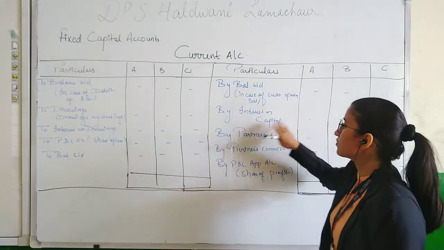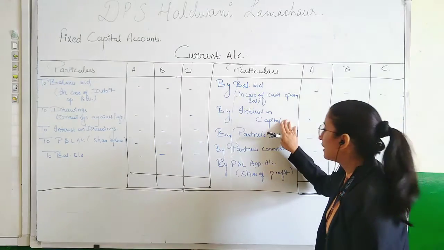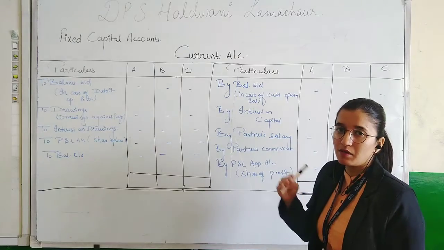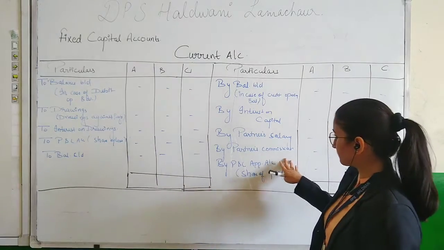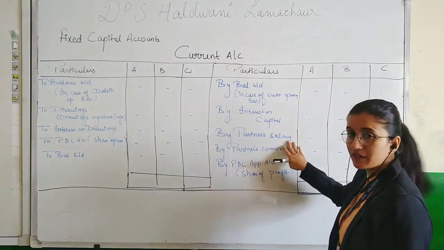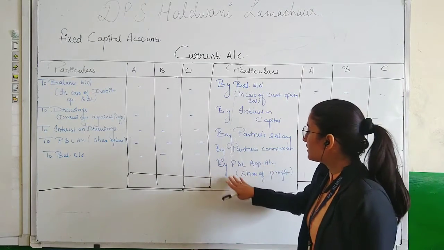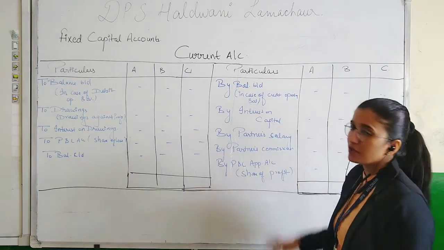Second is by interest on capital, recorded on credit side because interest on capital is a liability for the company. Then by partners salary account, by partners commission account, and at last by profit and loss appropriation account.